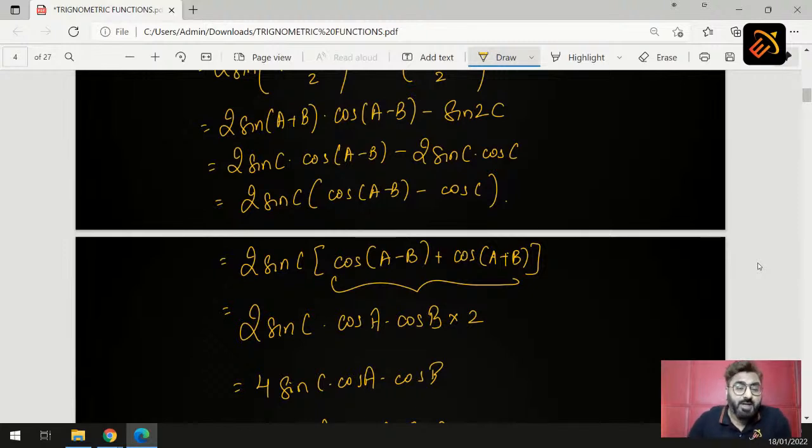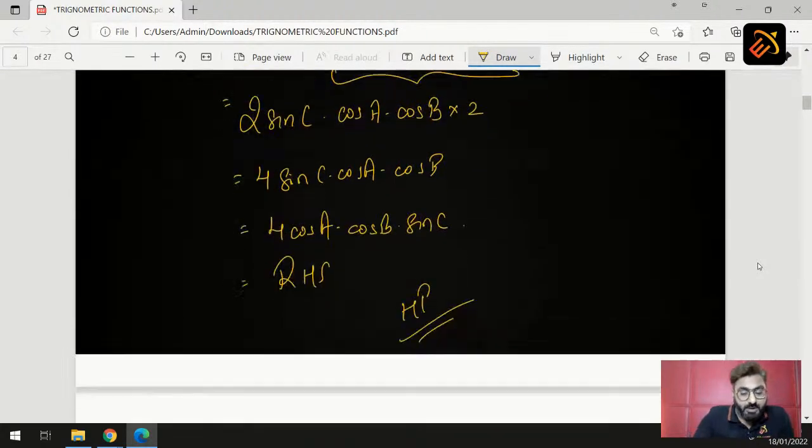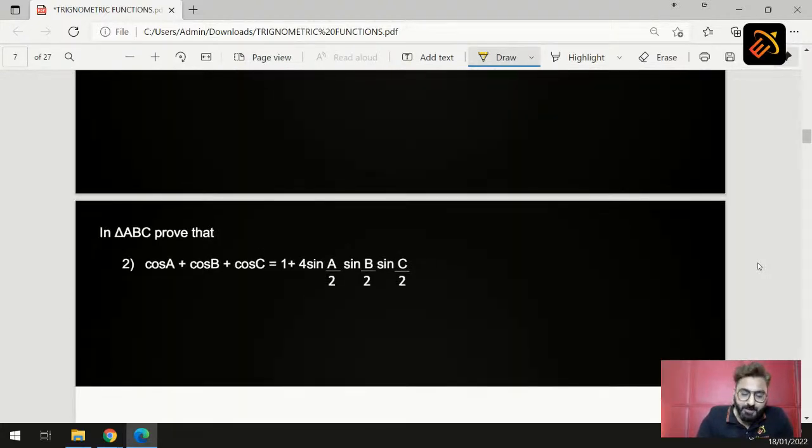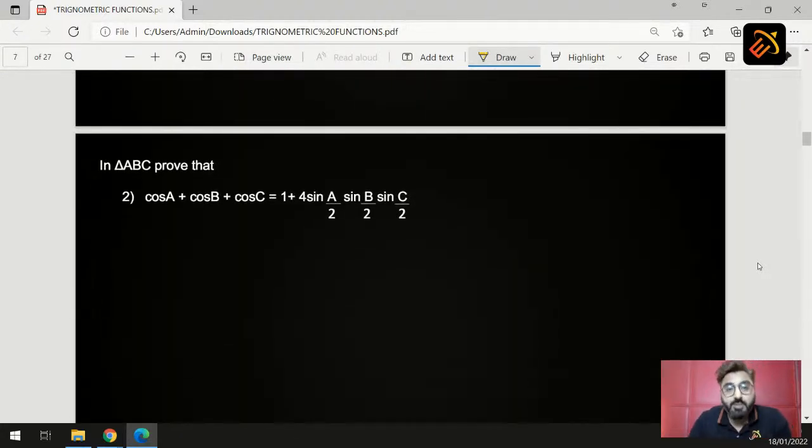So students, I hope you understood how to do it. Let's move on to the next question. And what is the next question? Our next question is: in triangle ABC, prove that cos A plus cos B plus cos C is equal to 1 plus 4 times sin A by 2 into sin B by 2 into sin C by 2.